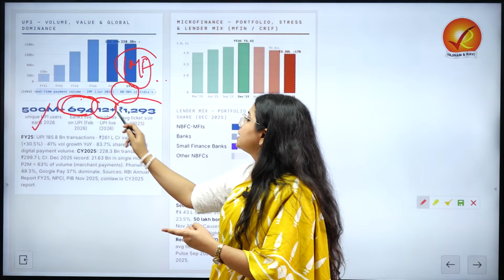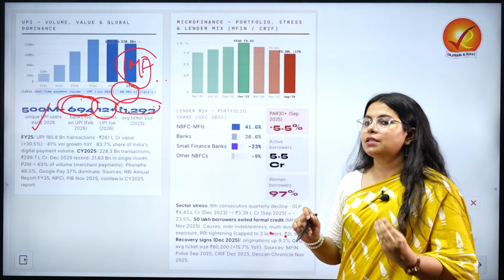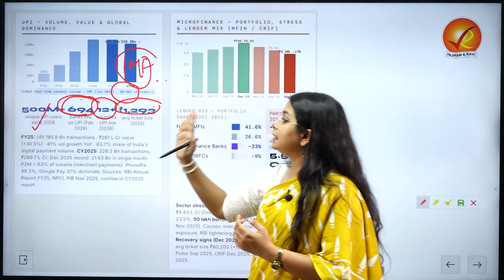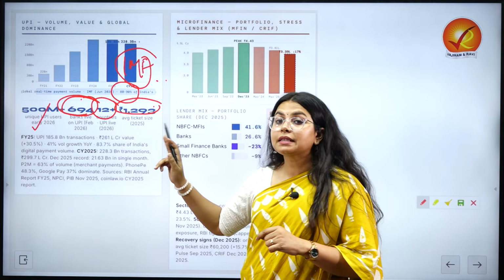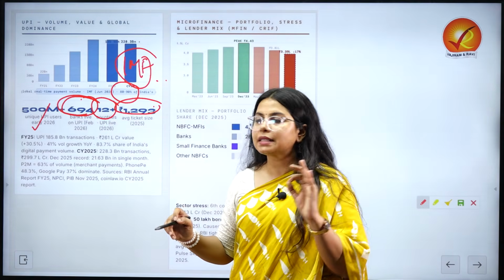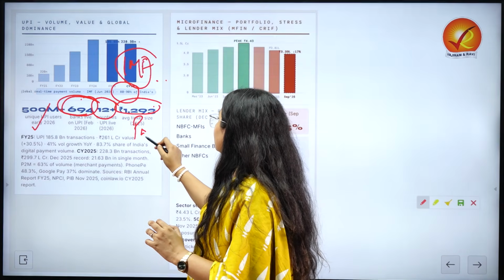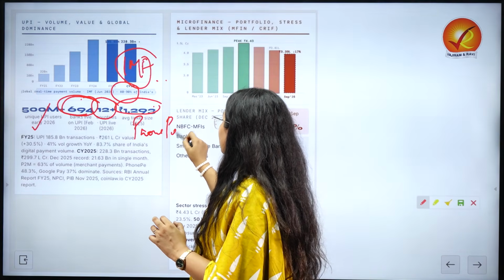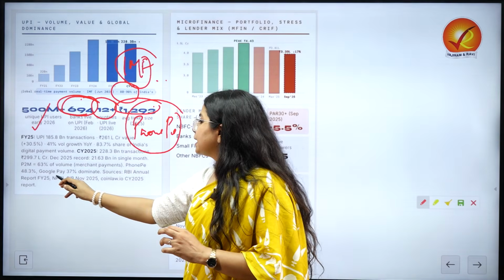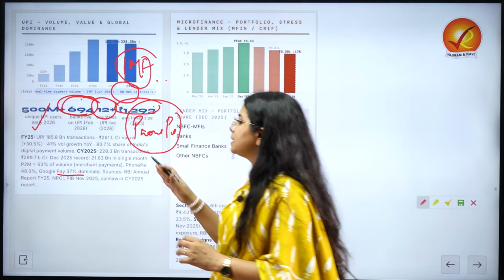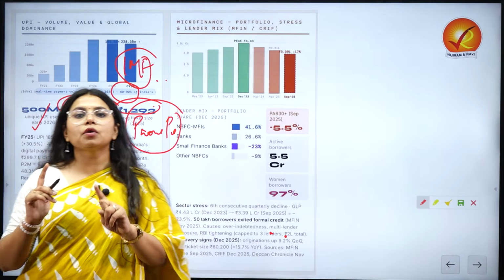And the average ticket size is also increasing. As of now, it stands around rupees 1293. Amidst this, you also have to take note that this is dominated by PhonePe, the biggest as of now. The second is taken up by Google Pay at 37%, especially when we are looking at payments to merchants.